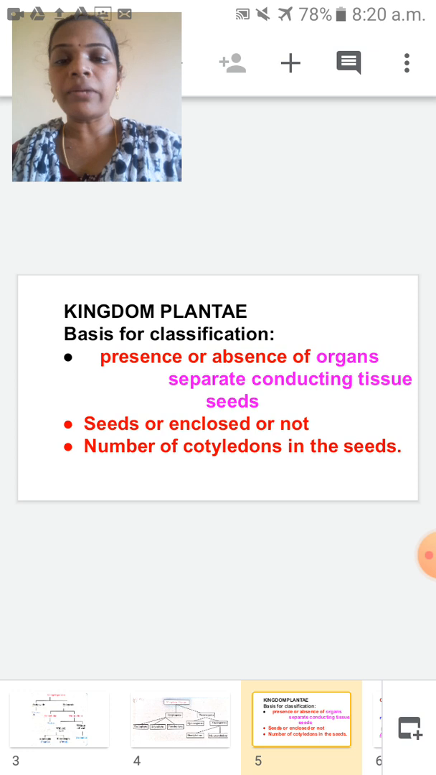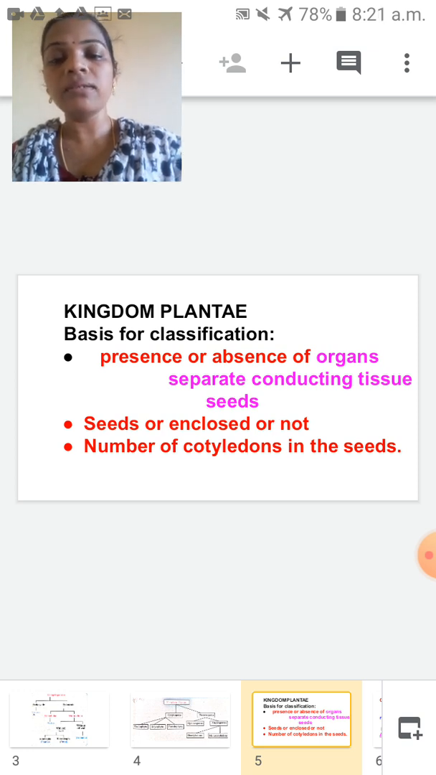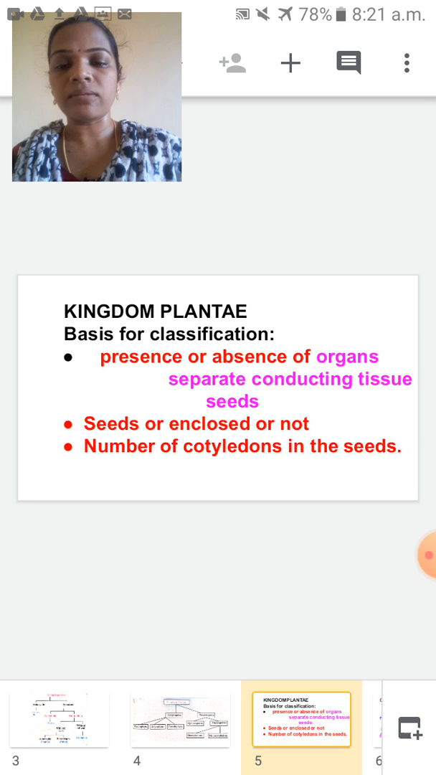First one is presence or absence of organs, second is presence or absence of conducting tissue, third one is presence or absence of seeds. Next criteria is whether seeds are enclosed or not. Next one is the number of cotyledons in the seeds.